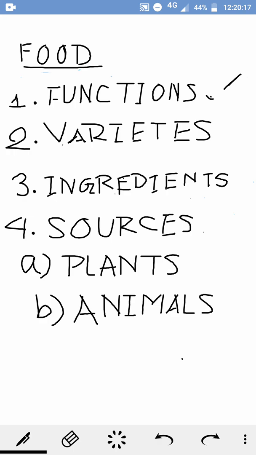And in that context we get another term, that is ingredients, the materials which help us to make those food dishes. Next, from where do we get these ingredients? That is the sources of food. What are the sources of food? We get it either from the plants or from the animals. That we have already learned about.